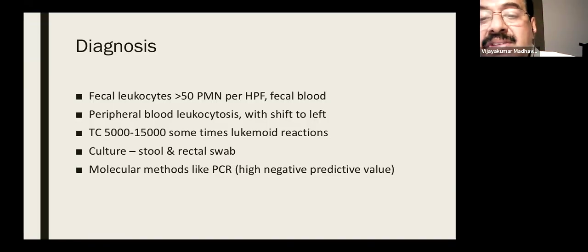And investigations: fecal leukocytes, more than 50 polymorphonuclear leukocytes per high power field. There is blood in feces. And if there is a peripheral blood leukocytosis, that will all add to the diagnosis. But the diagnosis is culture of stool and rectal swab. Now the molecular methods like PCR have a high negative predictive value. If we have that facility, that will be well and good, and we can diagnose early and tailor our treatment.